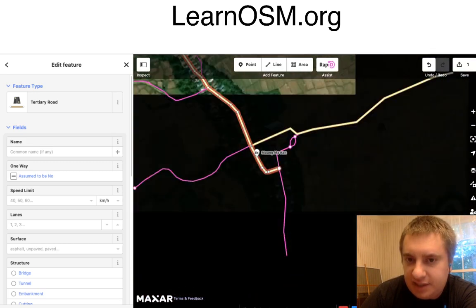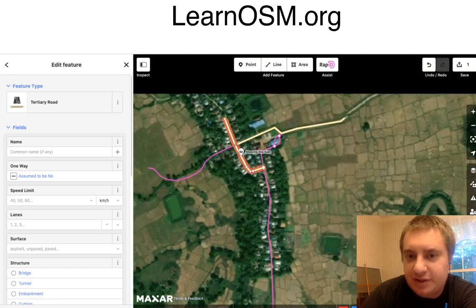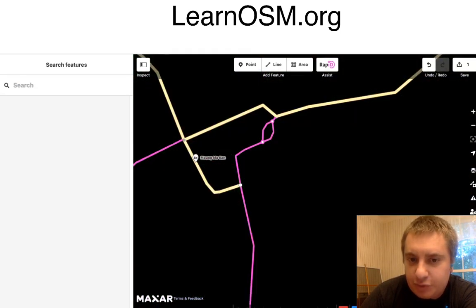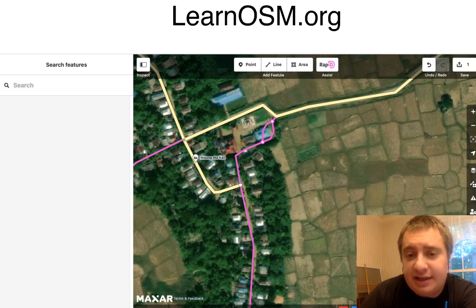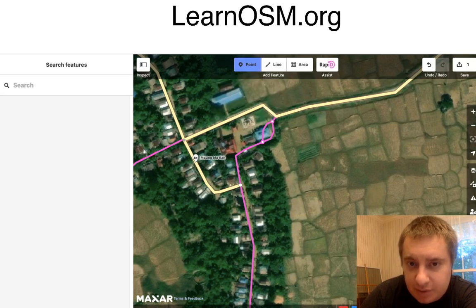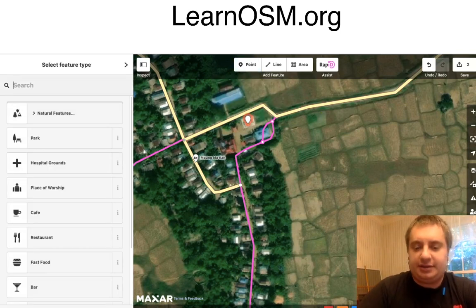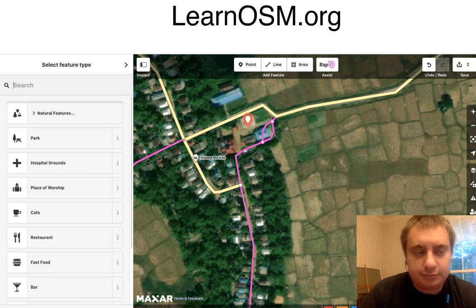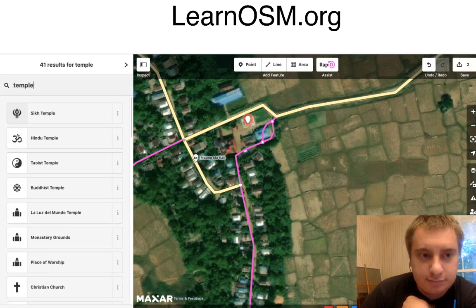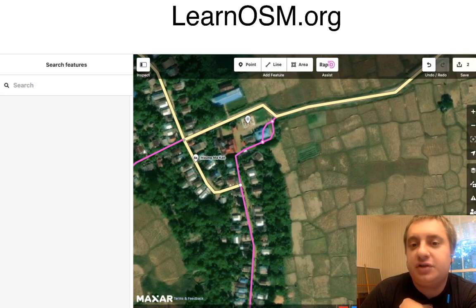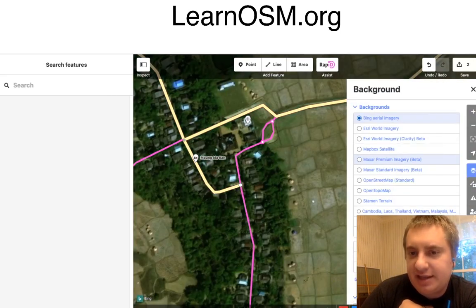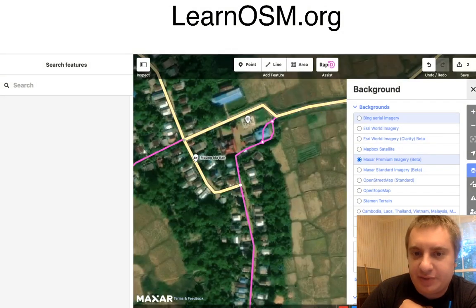Then here, they've done something which I don't agree with. They have this road, which I see underneath, and they have, oh, this looks like a stupa or a temple of some type, so I'm going to quickly label that. Temple. And then, yeah, so they're showing this circular road path here when there's actually a building there. And if I look at Bing, yeah, they're looking at Bing. I'm looking at Maxar where there's a building there.